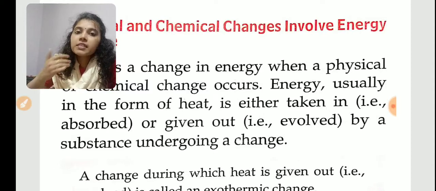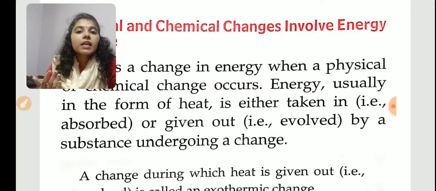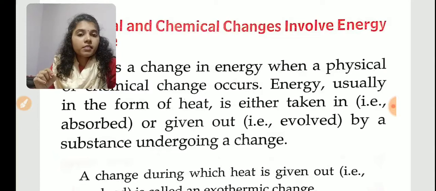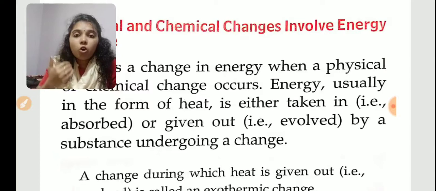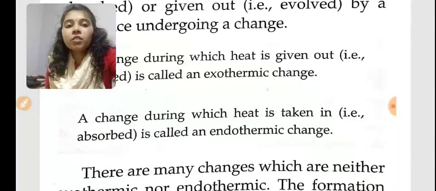For example, how will ice melt? When it absorbs heat energy, it will melt. So the change in which heat is taken in, or absorbed, is called an endothermic reaction. Heat is entering in; endo means entering. Connect and study: the change in which heat is taken in or absorbed is called an endothermic reaction.